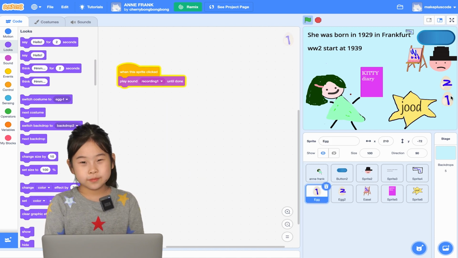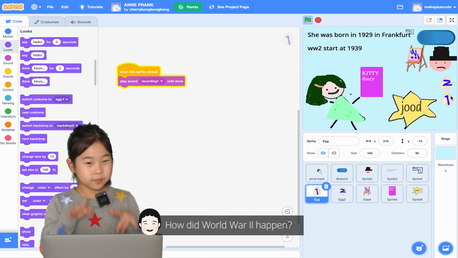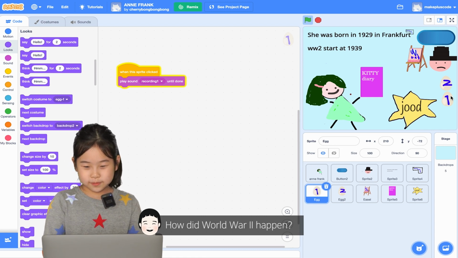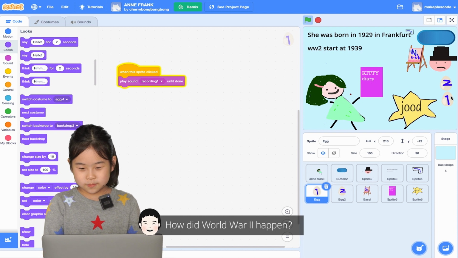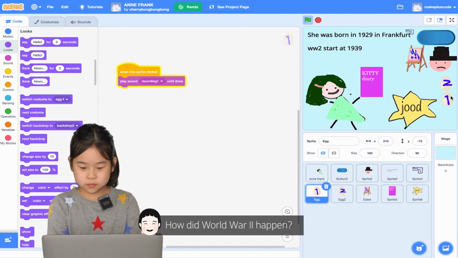What I was talking about was how did World War II happen? So now I'll tell you. The Germans were getting almost all the countries on their side, but then they split up and the Germans stopped getting almost all the countries. So Hitler, the main bad person in my story, Anne Frank, started World War II.